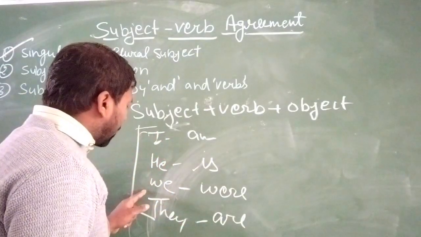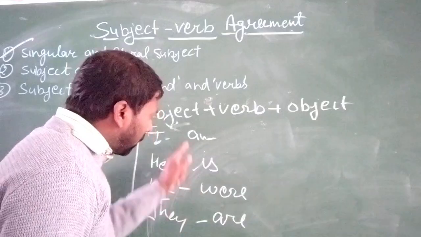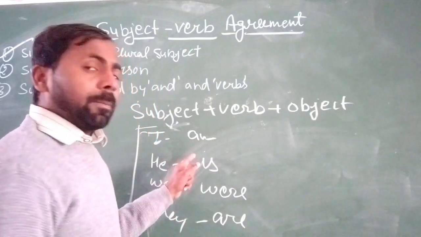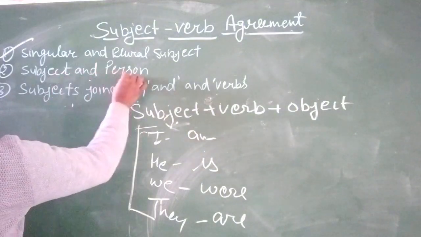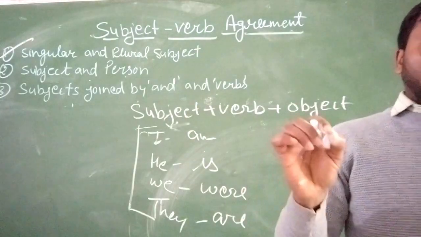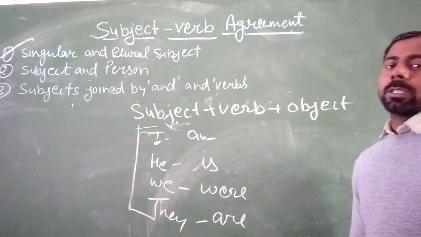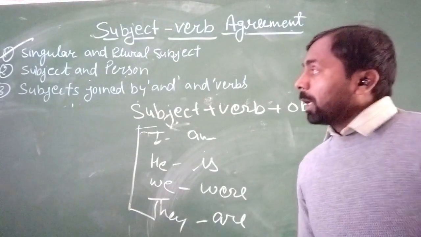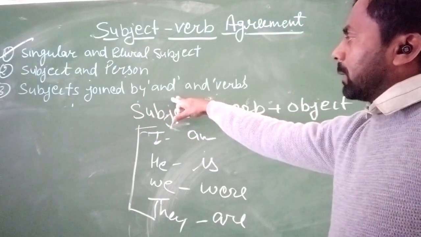So this is the person, and according to the person we must use the verb. Okay, it's clear. So this is the second point, the subject and person. It means the verb of the clause must agree with the subject in person.